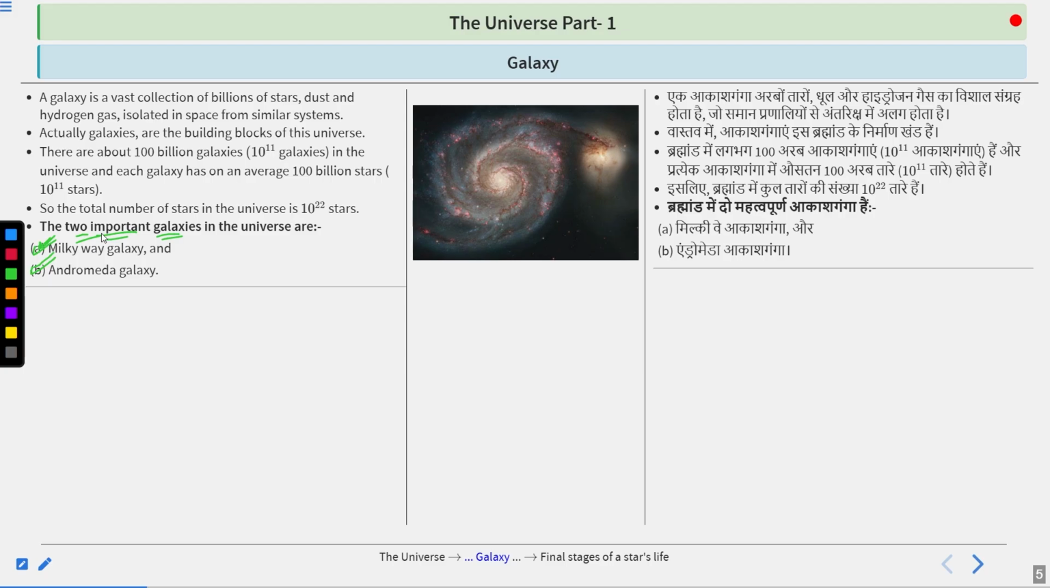The first is we only have limited knowledge of the universe. So far we have done our exploration only up to these galaxies. Second, because we live in one of them, the Milky Way, it becomes important for us to know about it.